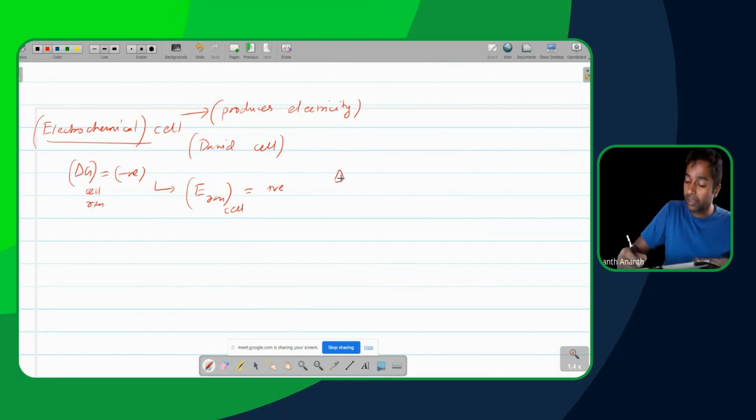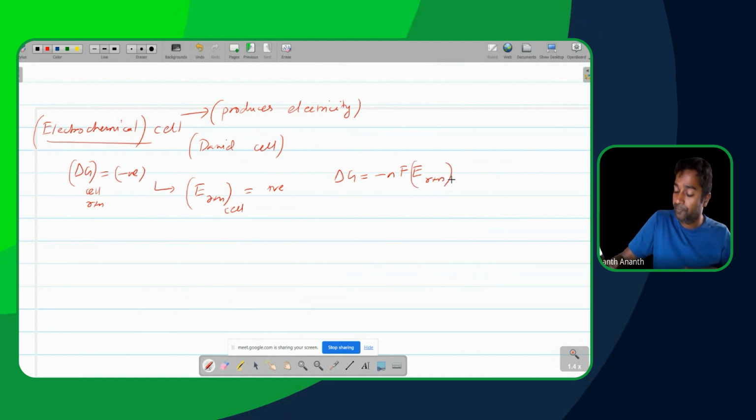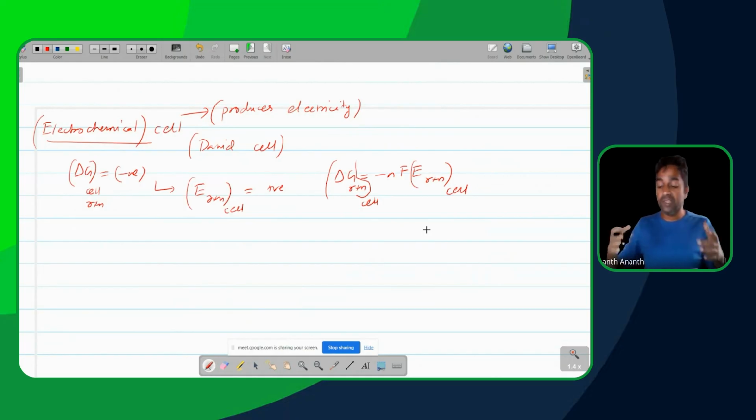How are they linked up? They are linked up by this equation. Delta G is minus nF into E of the reaction. So in this case, delta G of the reaction, or we can think of it as delta G of the cell. Now, when we say cell, what is the idea of calling it a cell? The idea of calling it a cell is basically that it is the easiest way to measure.